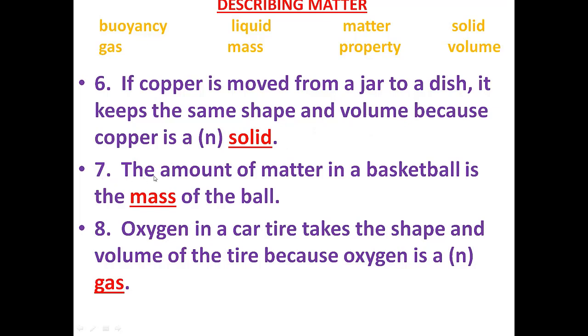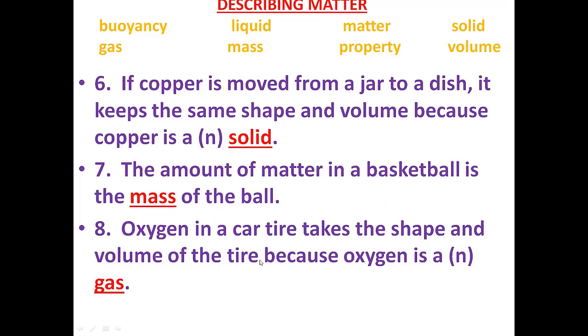Next, the amount of matter in a basketball is the mass of the ball. We have seen the definition of mass. Mass is the amount of matter. The amount of matter is called mass. So the amount of matter in a basketball is the mass of the basketball. The answer is mass.